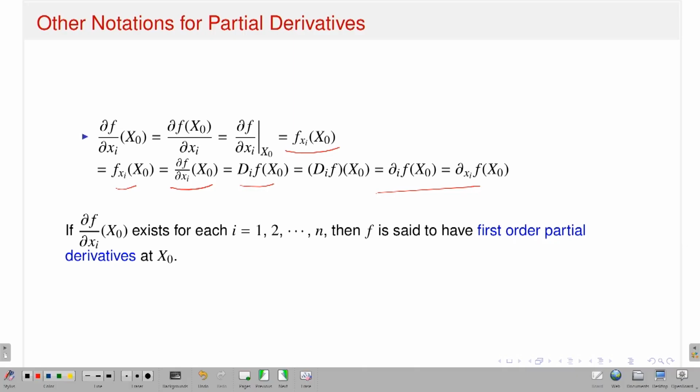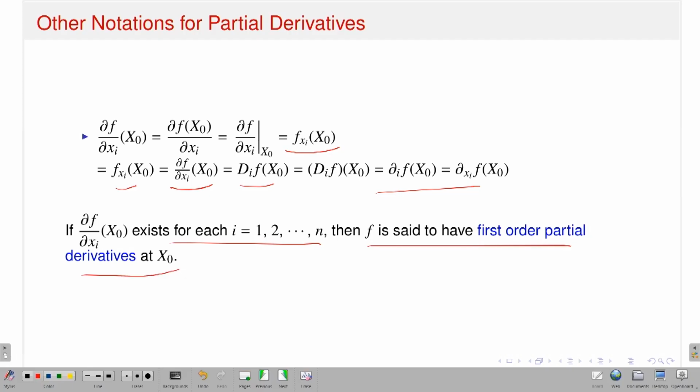So once we have xi fixed, that means I am talking about the partial derivative of f with respect to the ith variable, and capital X0 of course is fixed. That is the point at which I want to talk about the partial derivatives. If del f del xi at x0 exists for each i from 1 up to n, then f is said to have first order partial derivatives at x0.